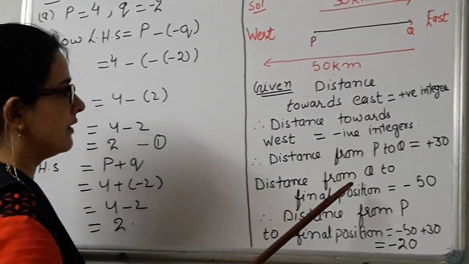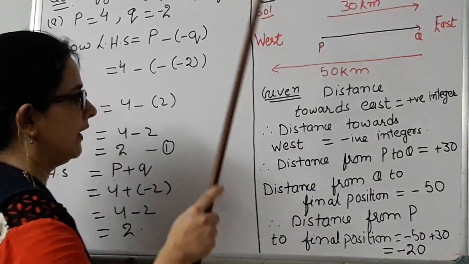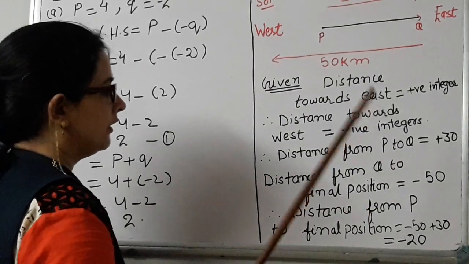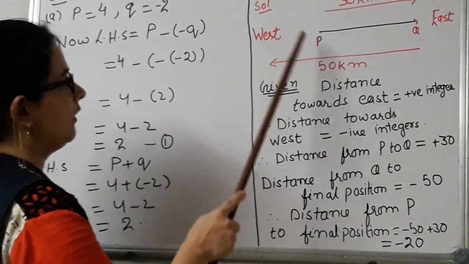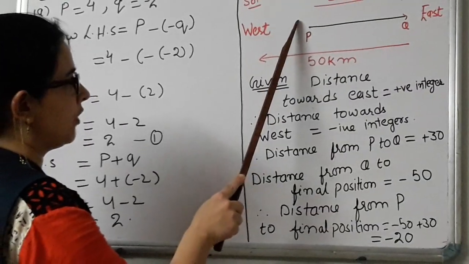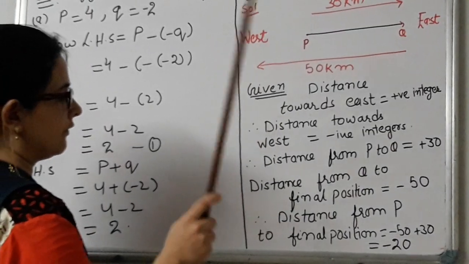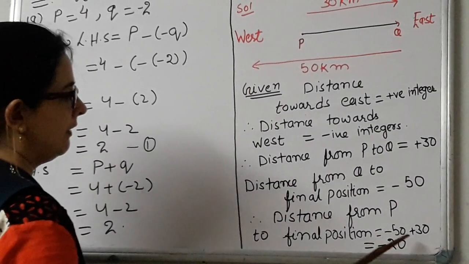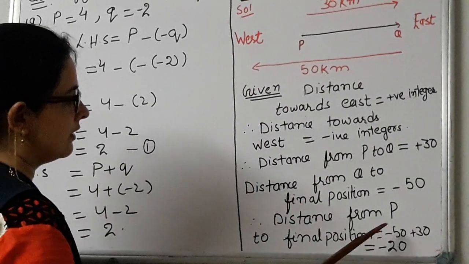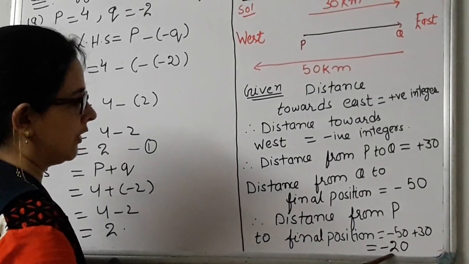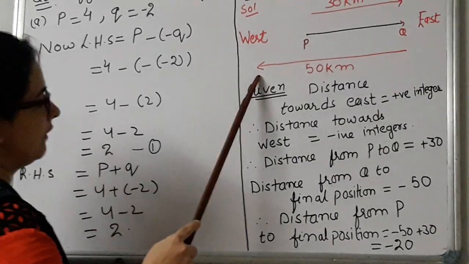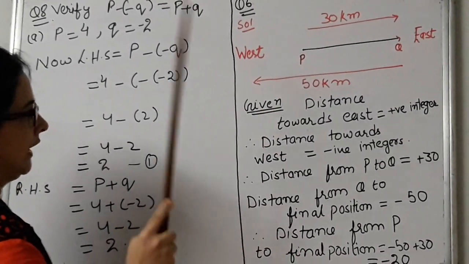Now again she comes back from Q to the final position, so we will represent it by a negative integer. What will be the distance from P? Till P she has traveled 30 kilometers, so 30 will be positive. Beyond P it will be negative. So it will be minus 50 plus 30, because till 30 it is denoted by a positive integer. So the answer is minus 50 plus 30, that is equal to minus 20. Therefore the integer will be represented by minus 20.